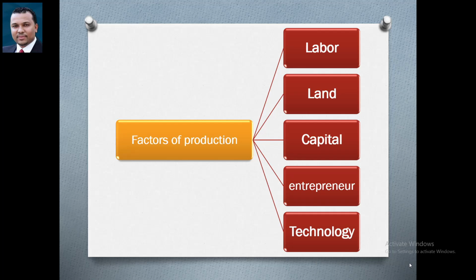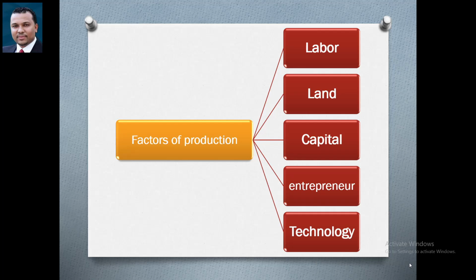Number two, land or natural resources. For this factor, land, we talk about all natural resources, maybe raw material, maybe water, maybe the land itself, when we talk about agriculture.